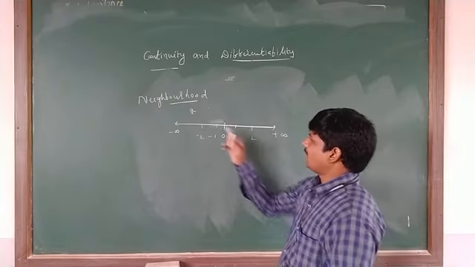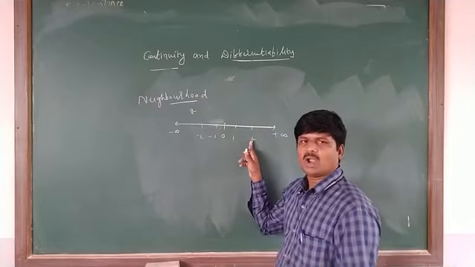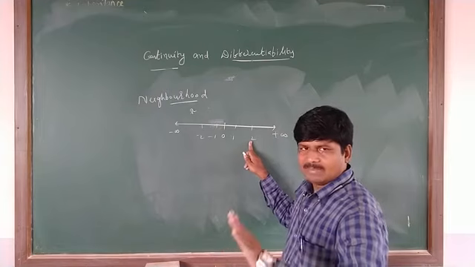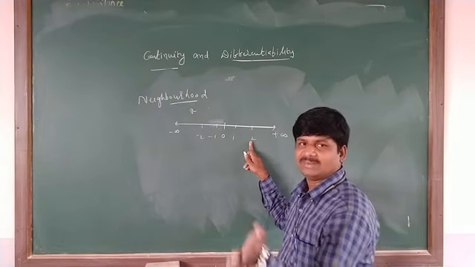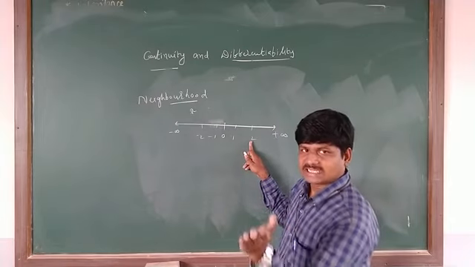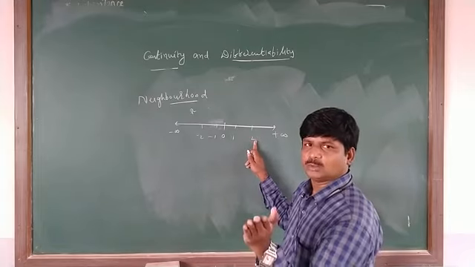Now I am defining neighborhood. Neighborhood means neighbors of 2, the immediate pre-value and the immediate next value of 2. What is the pre-immediate value of 2?